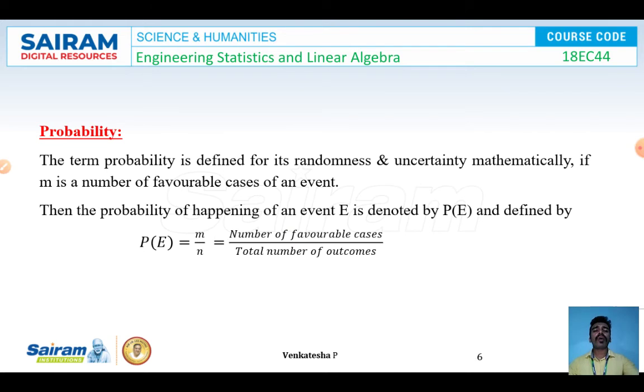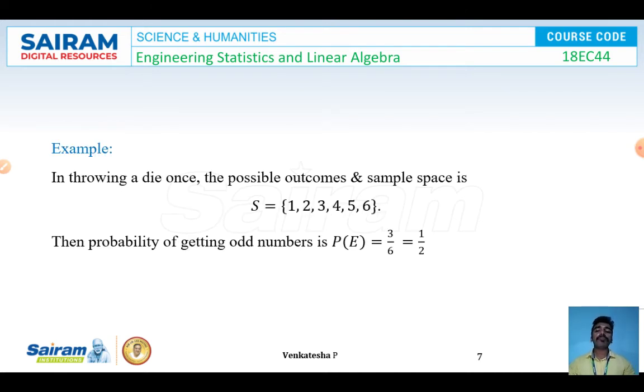So now we will see an example of how to find probability. In throwing a die once, the possible outcomes and sample space is S = {1, 2, 3, 4, 5, 6}. Okay, this is the sample space we got in the throwing a die experiment. Now, the chance of getting an odd number. In this sample space, the possibilities of getting an odd number are 1, 3, 5. So we have 3 favorable cases out of 6 outcomes. That is given by the number of favorable cases, 3, divided by the total number of outcomes, 6. So it will be equal to 1 divided by 2.